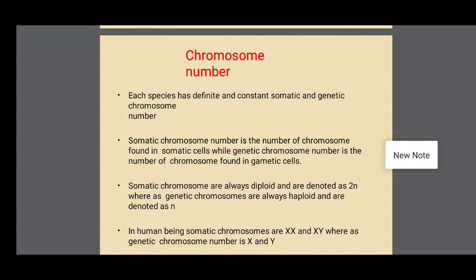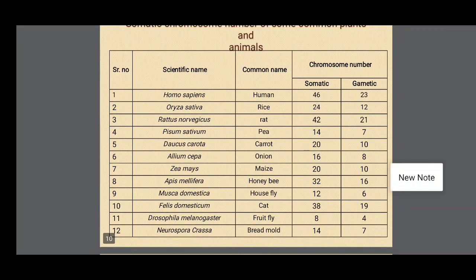Somatic chromosome number is the number of chromosomes found in somatic cells, while genetic chromosome number is the number found in gametic cells. Somatic chromosomes are always diploid, denoted as 2n, whereas genetic chromosomes are always haploid, denoted as n. In human beings, somatic chromosomes are XX and XY, whereas the genetic chromosome number is X and Y.